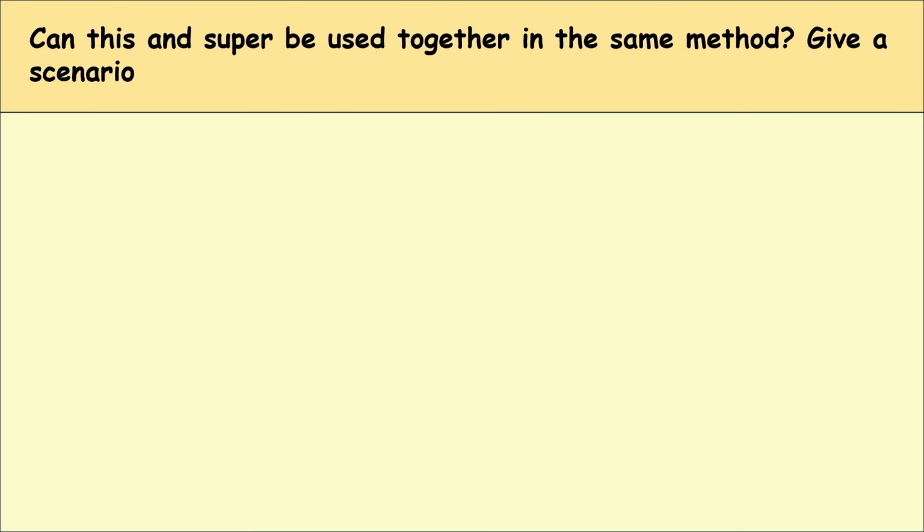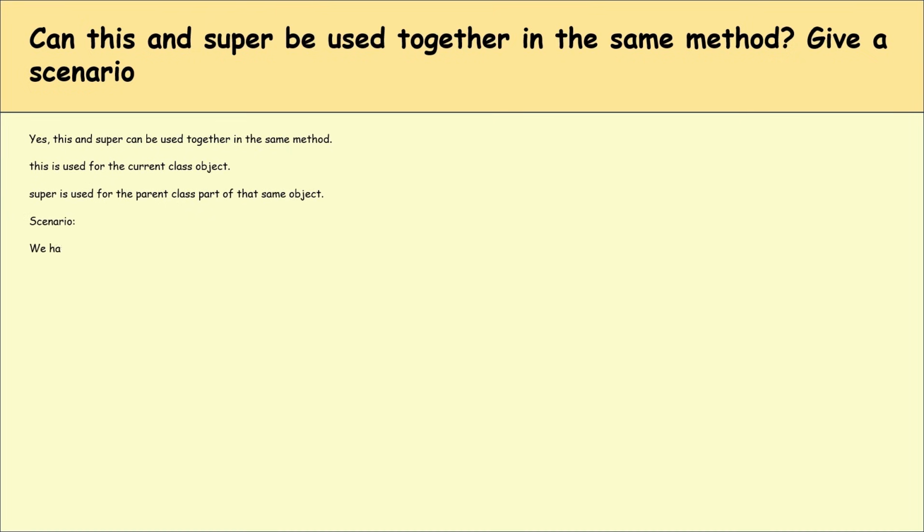Can this and super be used together in the same method? And also give a scenario. Yes, this and super can be used together in the same method. This is used for the current class object, whereas super is used for the parent class part of the same object. Let's take an example. We have a class Car and a child class SportsCar. Car has a variable speed. SportsCar also has its own variable speed.